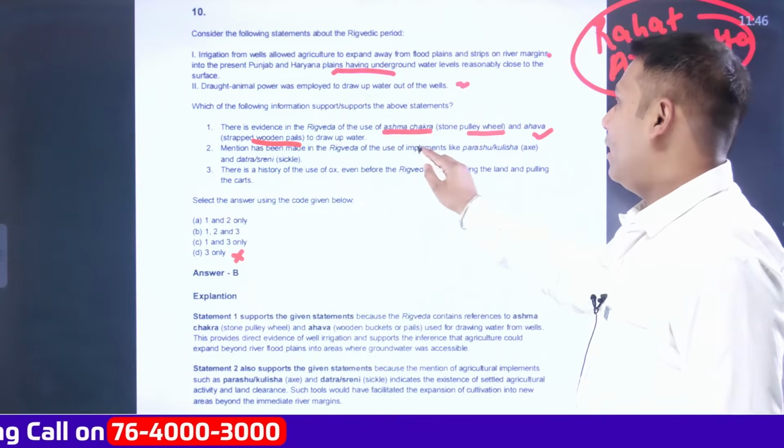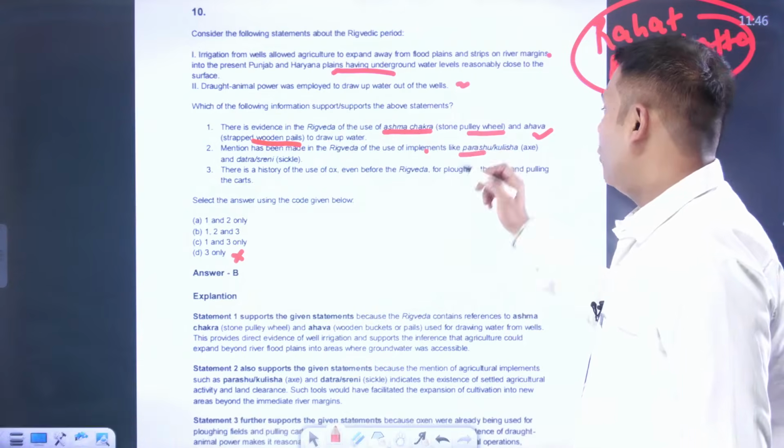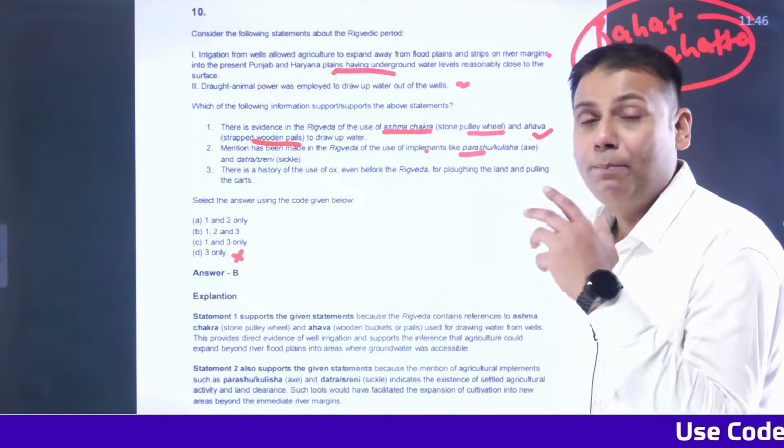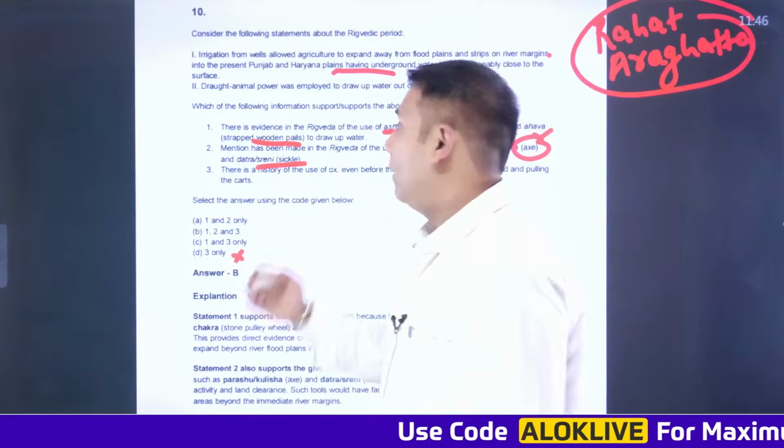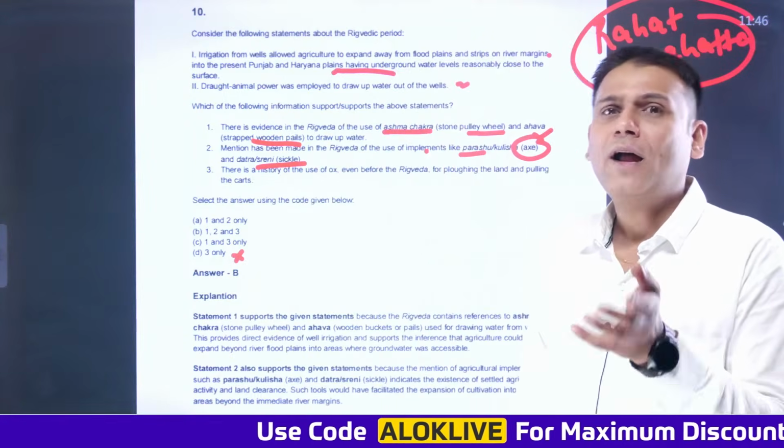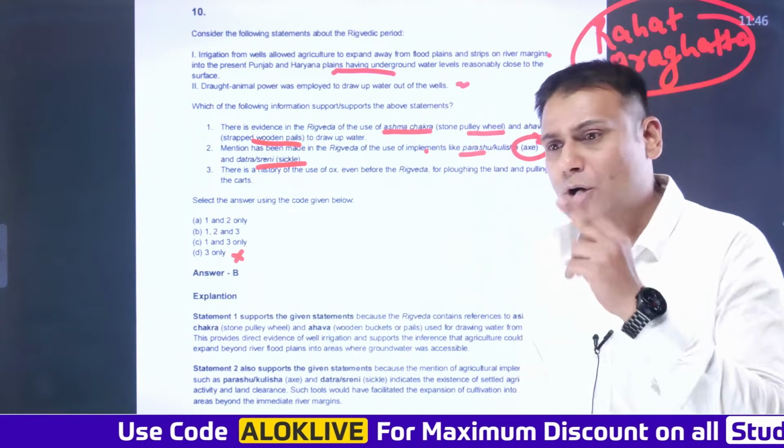Mention has been made in Rig Veda of the use of implements such as Parshu. We have discussed that in the class as well. Parshu, which is referred to as axe, and Srini. Srini means sickle. And both of them are used for agricultural purposes. So this statement also goes correct.